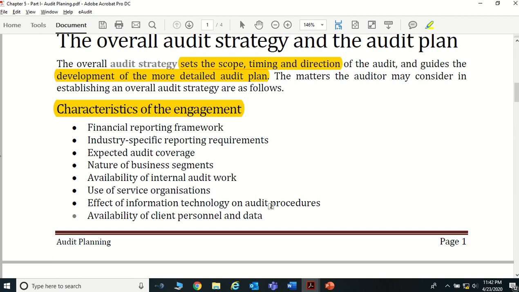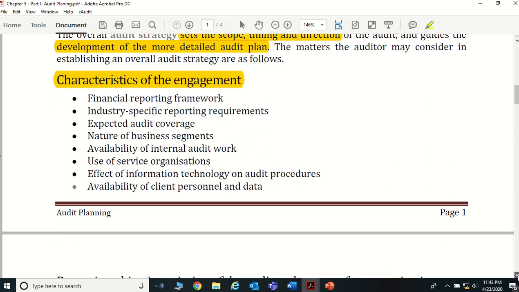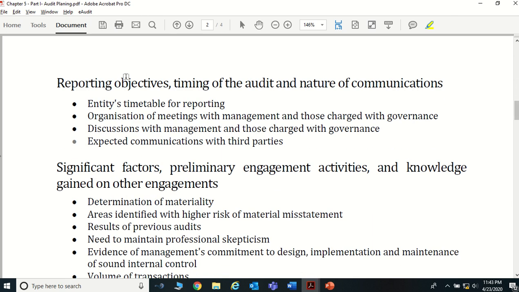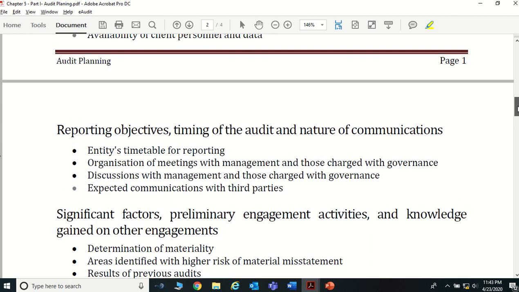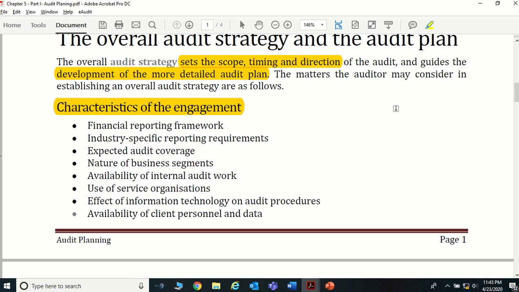Effects of information technology on the audit procedures. Let's understand, right? Whether your audit client is an IT based client, in the sense whether they record all the transactions based on an IT system like an ERP system, right? And next one is availability of the client personnel and the data, how we can access their data, right? Those kinds of things you want to consider when you're determining this audit strategy. That is in the case of the nature of the engagement, or the characteristics of the engagement.